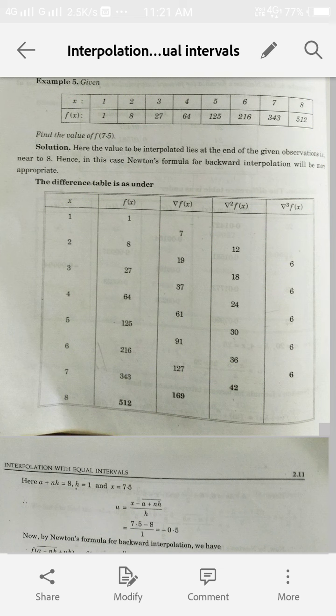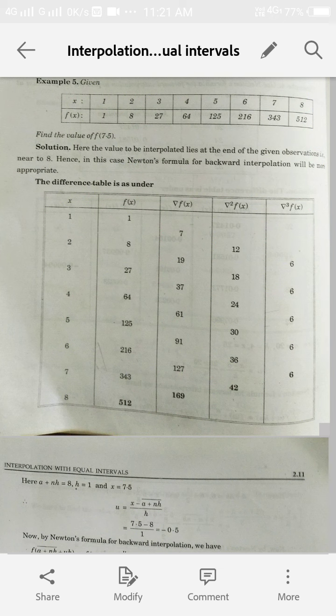Now we construct the column comprising the first backward differences. The method of finding the backward differences is the same as we used to construct our forward difference table. So our first entry will be the difference of 8 and 1. Look at the column of fx, we will subtract these entries, and then we get the first backward difference.